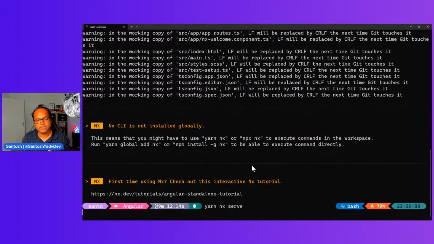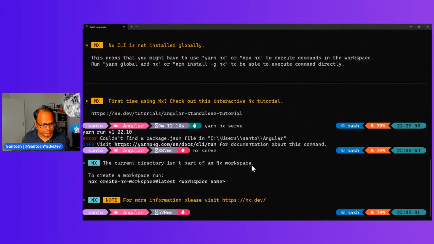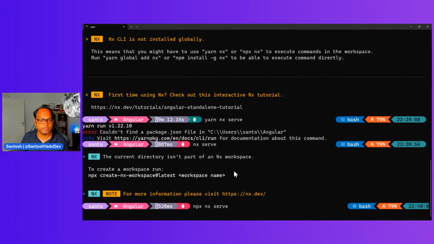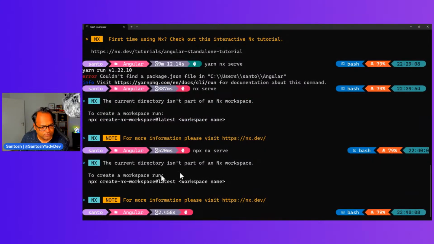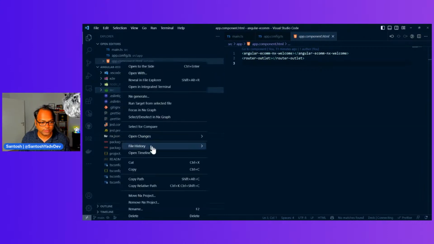And next, serve. With Nx, you have this command because I'm not using yarn. Let's see if I'm able to do nx serve. Of course, I can always do npx nx serve. What happened? I'm just wondering what's gone wrong. I'm not in the correct folder.